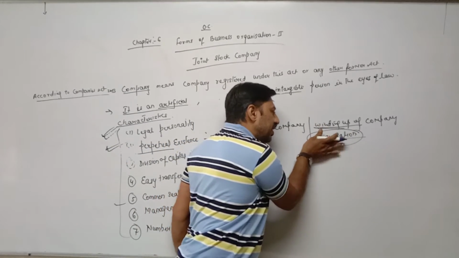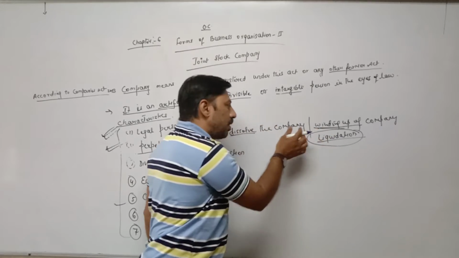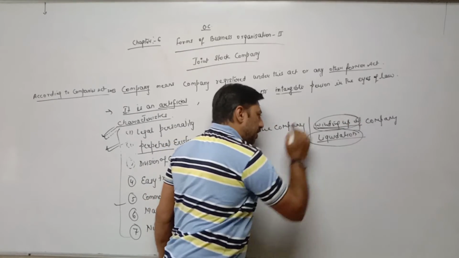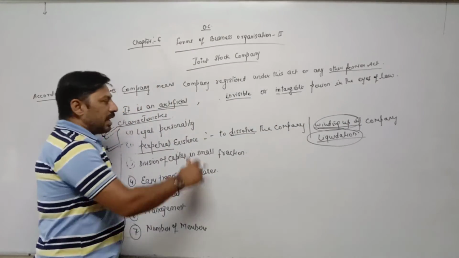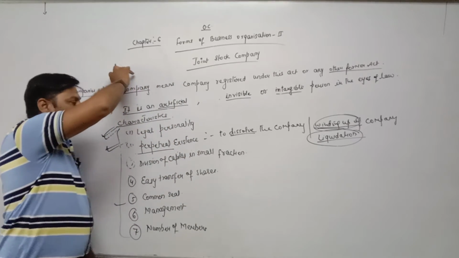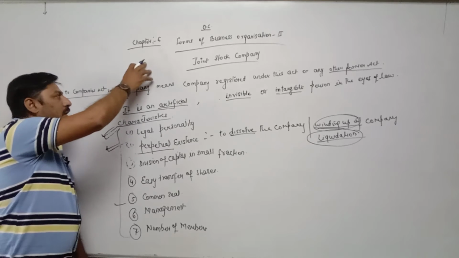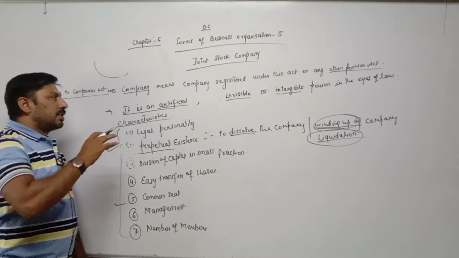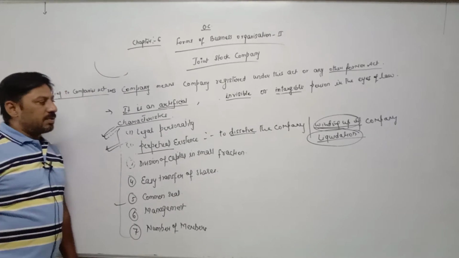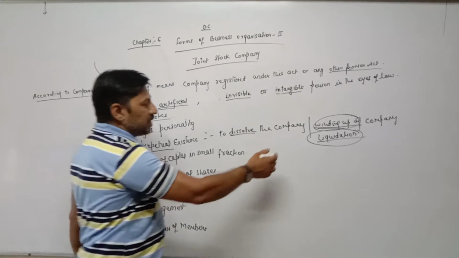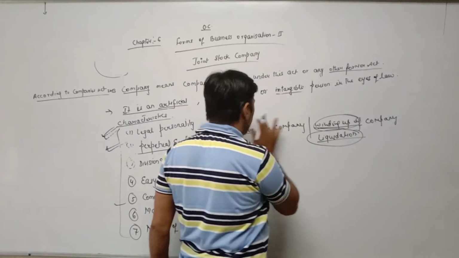What is the meaning of liquidation? Whenever a company is wound up, meaning the company gets closed, all the assets of the company will be sold off, and after selling all the assets, all the liabilities will be paid off. This process is called liquidation. That's why liquidation, winding up, and dissolution have the same meaning.